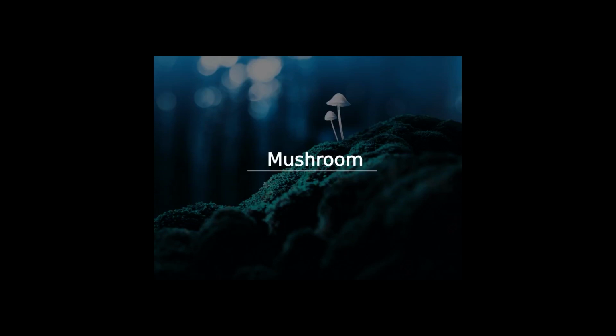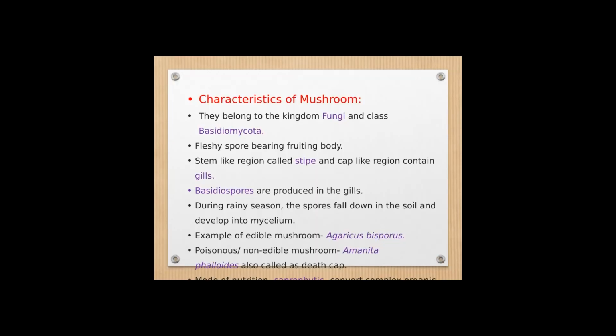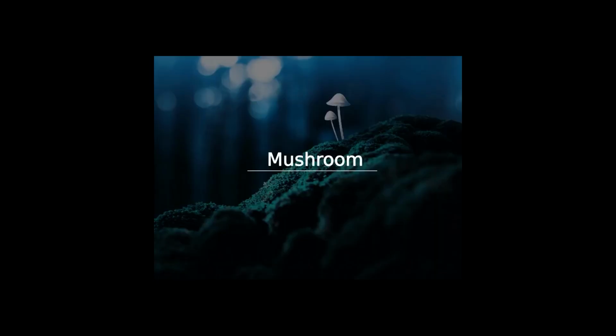Then coming back to the poisonous or toxic or non-edible mushroom, and these have the resemblance similar to the edible species and mostly they are fatal, resulting in dangerous condition. And the most common or deadliest mushroom is the death cap and the scientific name is Amanita phalloides.